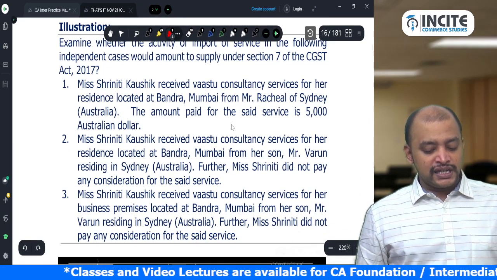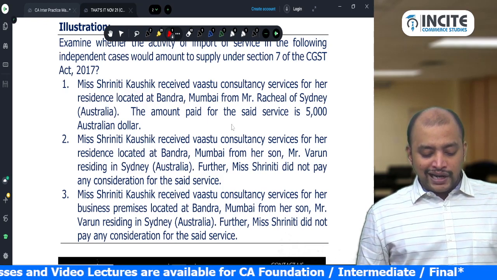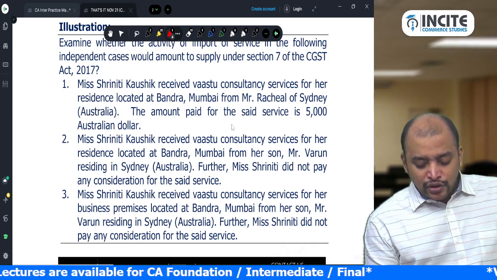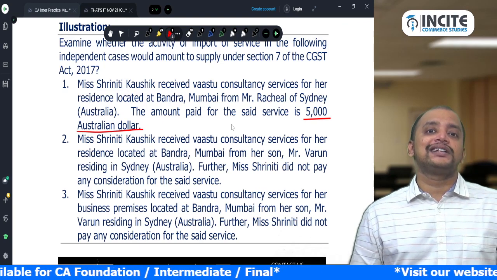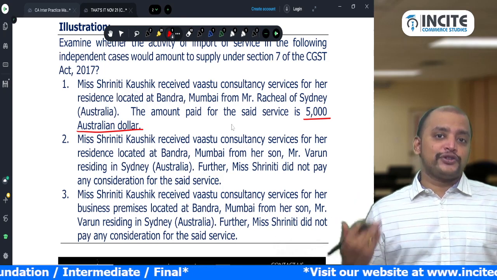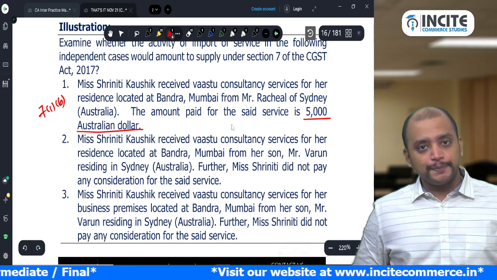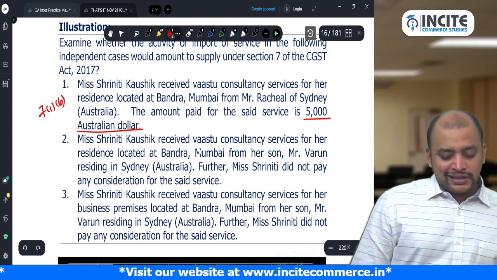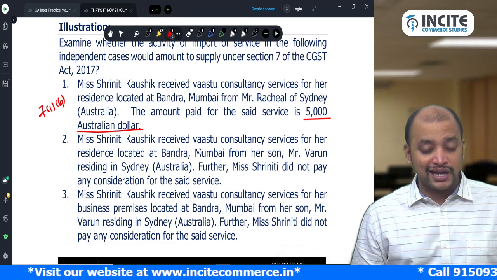Import of services from a related person or not? We don't have to see all these things. For 5,000 Australian dollars, import of service is for a consideration. It may or may not be in the course or furtherance of business. It will become supply under section 7(1)(b). Simple.